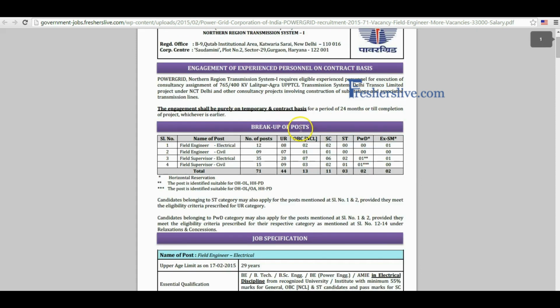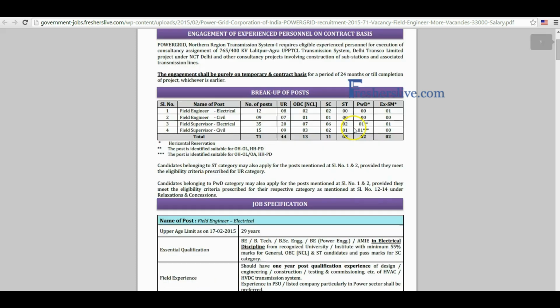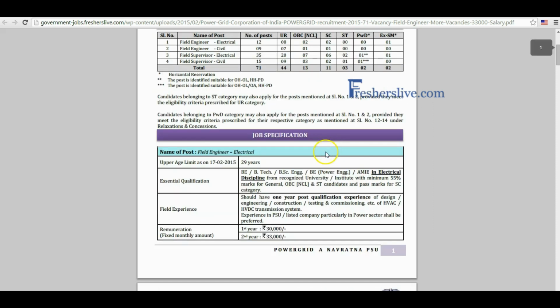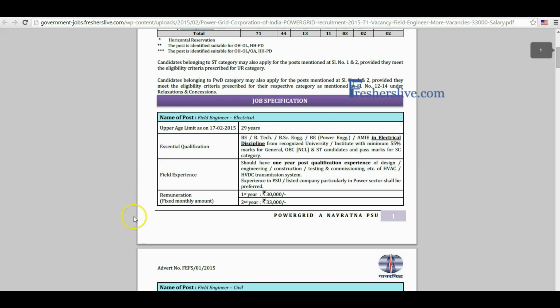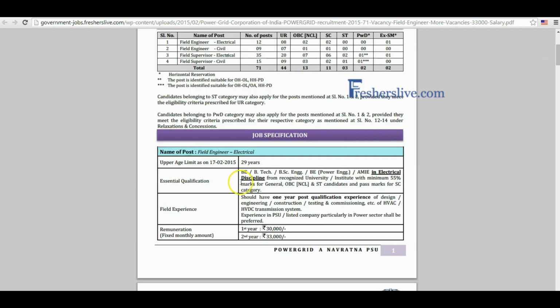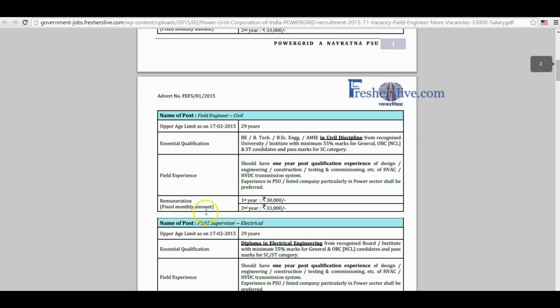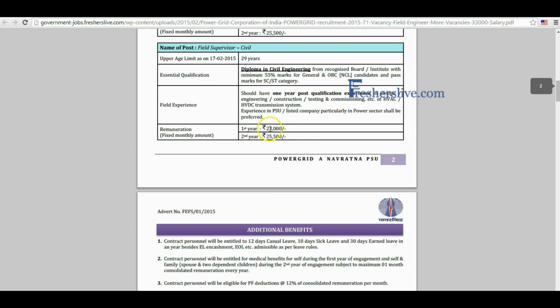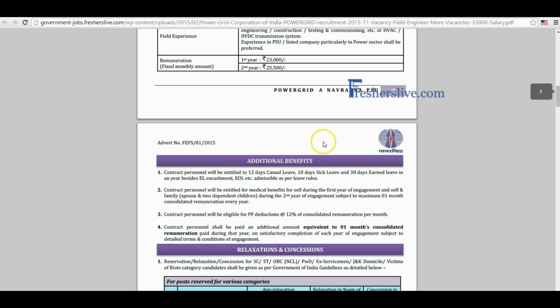Power Grid Corporation invites applications from eligible persons to fill up the vacancy of field engineers on contract basis. This page contains the multiple names of posts, number of posts and their reservations. Candidates have reservations under their category. Here the field engineer and field supervisor's age limit, educational qualification, experience and salary details are given. Candidates, read it carefully before you apply for this vacancy.